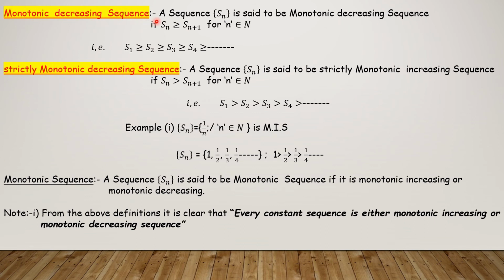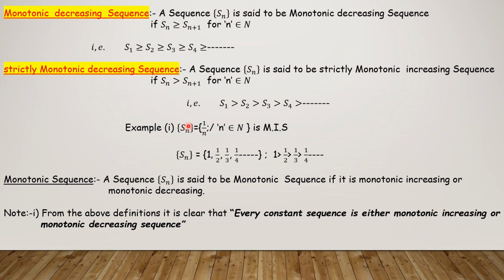Next one, monotonic decreasing sequence: a sequence Sn is said to be monotonic decreasing if Sn is greater than or equal to Sn plus 1. So S1 is greater than or equal to S2, greater than or equal to S3, greater than or equal to S4, term by term decreasing. A strictly monotonic decreasing sequence means Sn is greater than Sn plus 1: S1 greater than S2 greater than S3 greater than S4, like this.